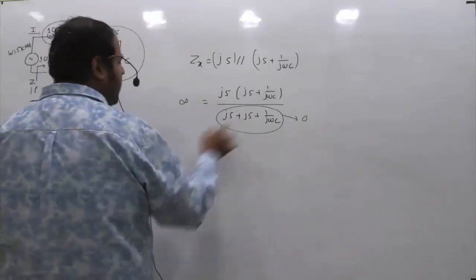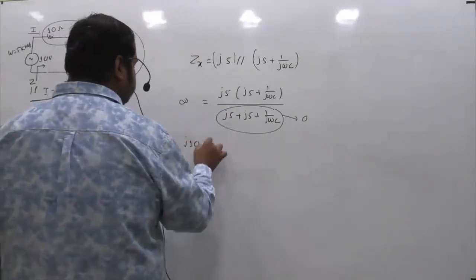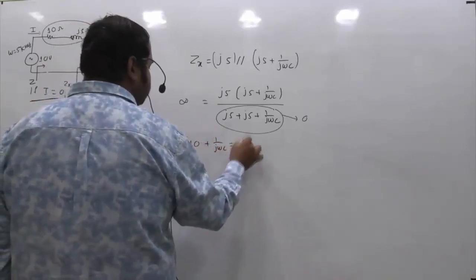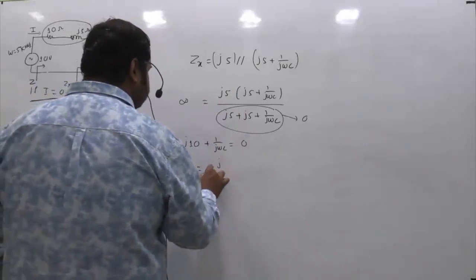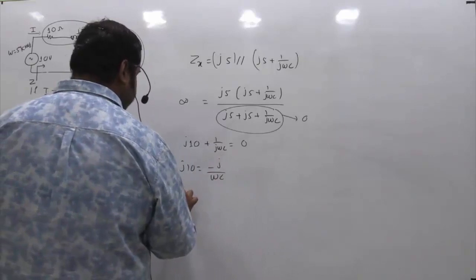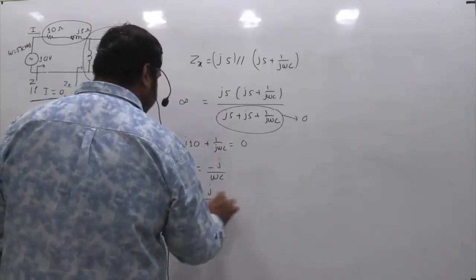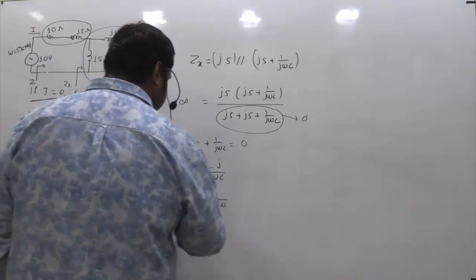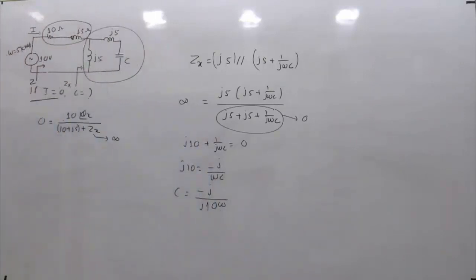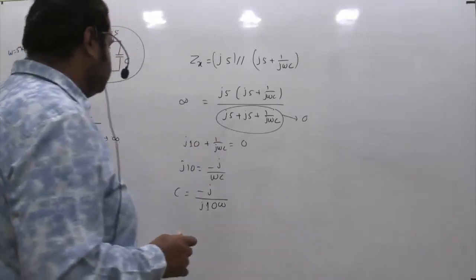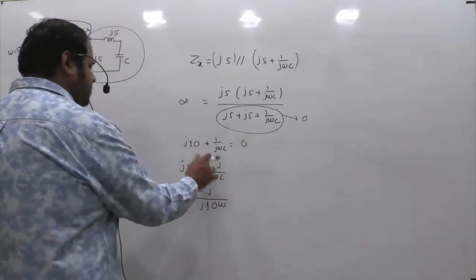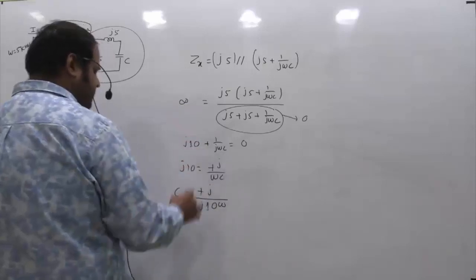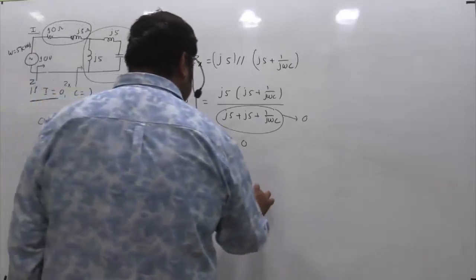So if you add this, J10 plus 1 by J omega C is equal to 0. So J10 is equal to minus 1 by J omega C. Is there some plus minus mistake happening? Yeah, J10 plus 1 by J omega C. So J10 is equal to, it will be plus, right? Okay, this is plus, so this is also plus. So J cancels. So C is equal to 1 by 10 omega.